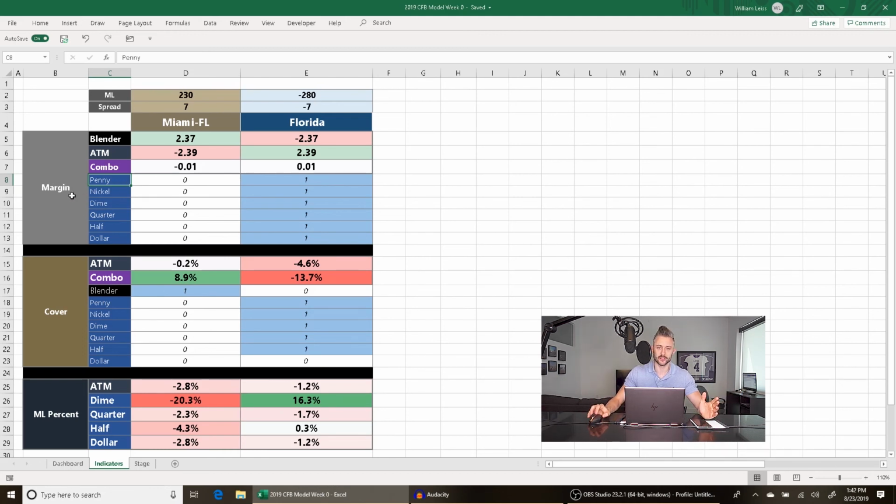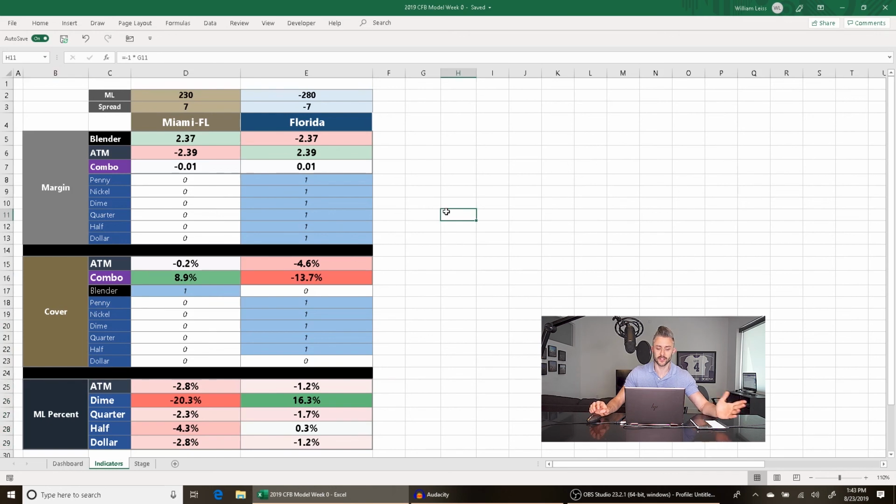Now, I have my model split off 3 different ways. I have the margin, which is simply what the model predicts the margin will be. I have the cover. This is more of a Monte Carlo run where it estimates the percentage each team is going to cover. And then the money line percent, that's just the Monte Carlo run of wins and losses measured against the money line actual percentage. So even though I have these key indicators, they're split off 3 different ways, and all 3 of them are important.